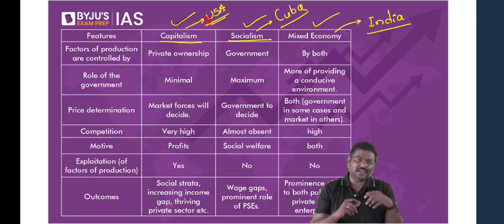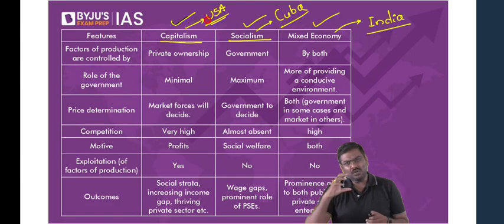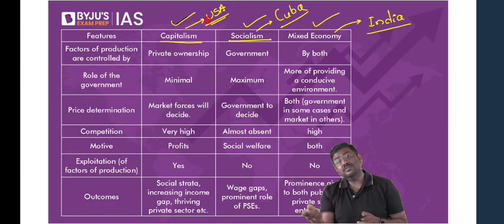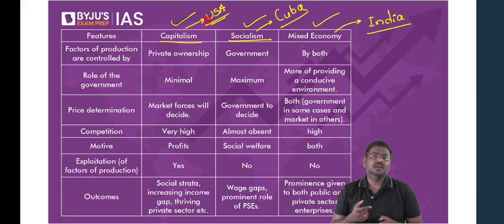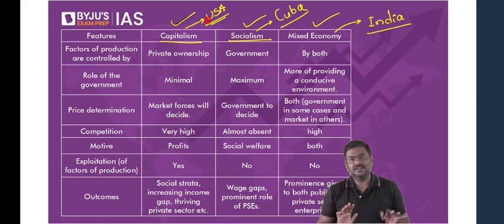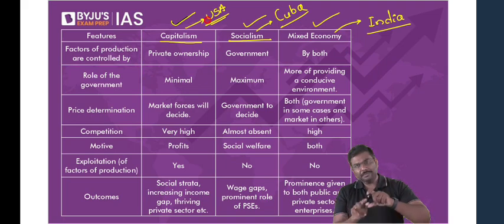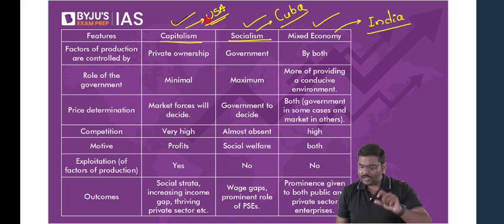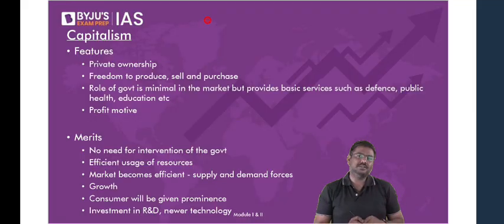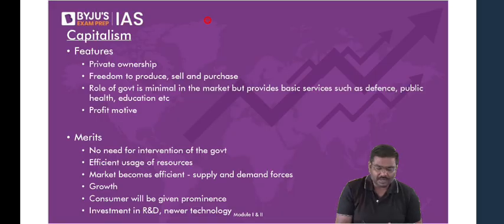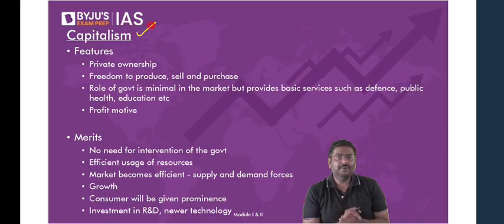USA is very close to capitalism. But what is the basic idea? Why do we say this country is capitalistic, or why do we say this policy is capitalistic? How do we differentiate? Let's try and understand. To make it easier, I've given a table, but let me take up individually all of them and critically evaluate the models. Let's start with capitalism. What is the basic idea for capitalism?